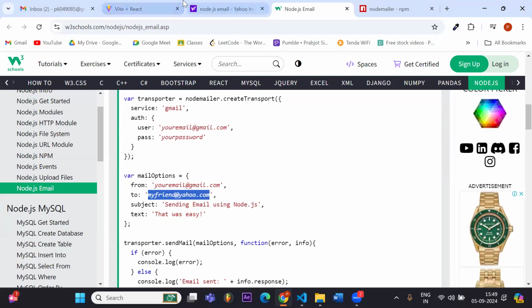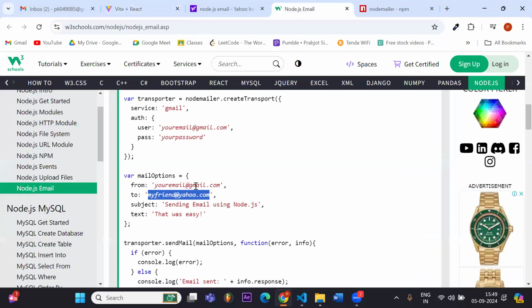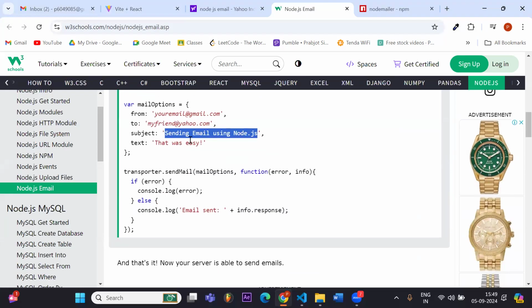For example, here the user is Prabs MD. Whatever I write here, I have to send this mail to this user. So that's why that email will come here. And after that, we can add any text here, like the subject, sending email. We can write anything, let's say reset password. And in the text, we can add more text. And after that, we can also pass our link here. And when we click on that link, we will go to the next part.